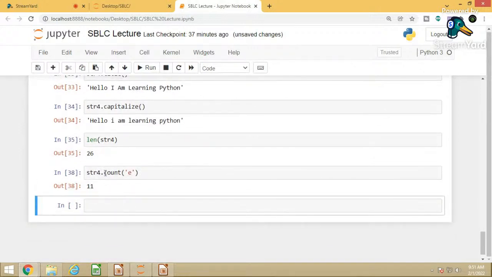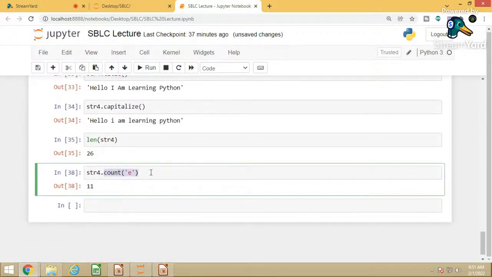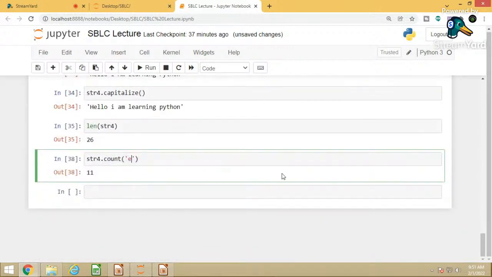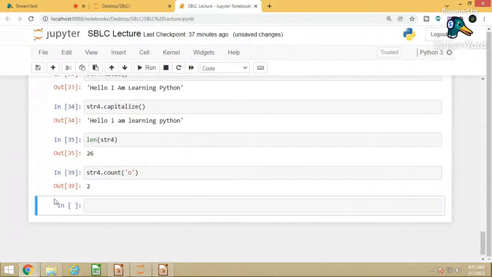So this count function can be used to check how many times a particular alphabet is repeated in that particular string. Count will give you the letter repetition. Similarly, you can have O, how many times O is repeated, that is 2 times.